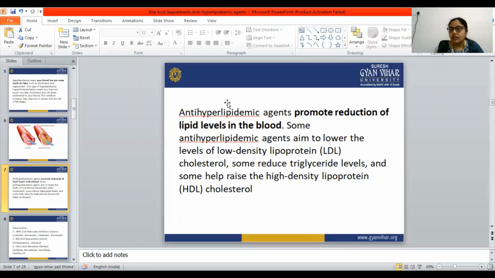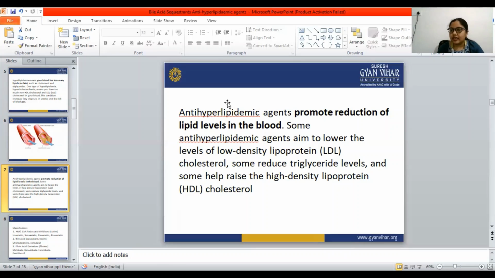Anti-hyperlipidemic agents are those drugs that reduce the lipid level in the blood. Some are meant for reducing the LDL level, some for reducing the triglyceride level, and some for increasing the HDL level.